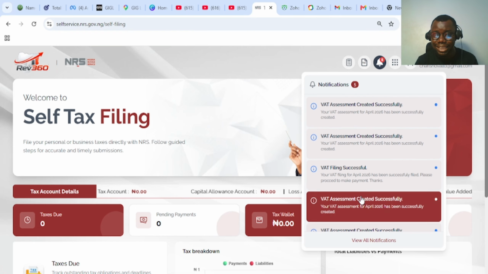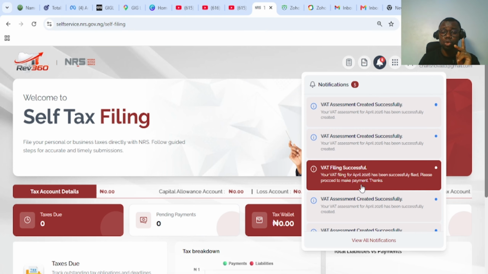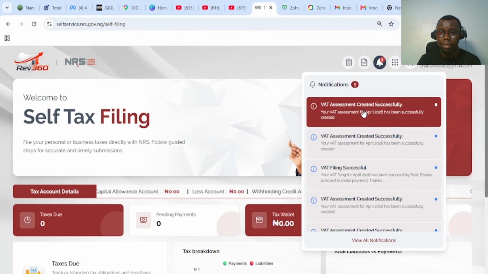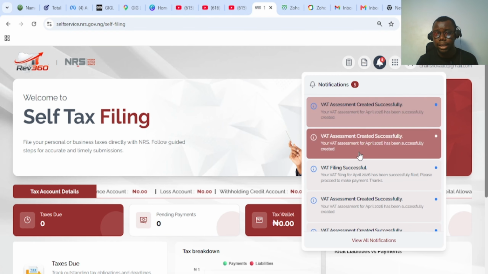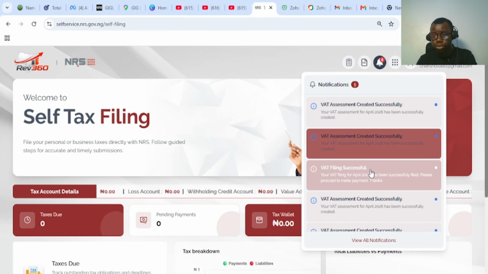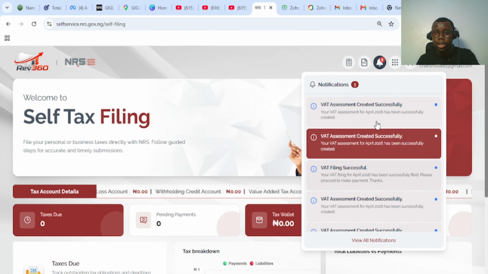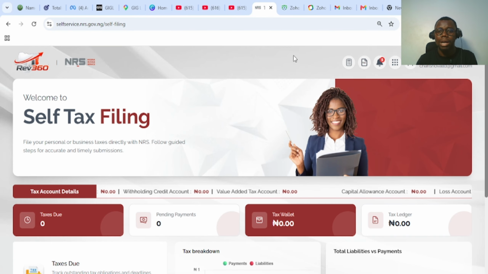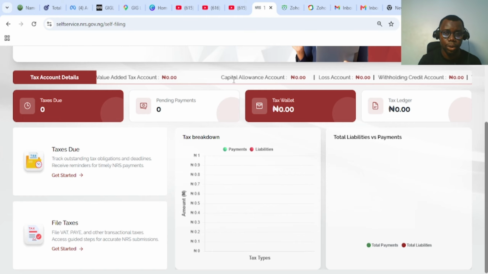So you can see the ones I did. If you remember in the video, I tried the VAT filing twice. After I was done with the VAT filing twice, you could see that it showed me successful twice as well. So once you're done, you come to notification to confirm if the filing has been done properly. I hope you guys get what I'm trying to talk about. So let's proceed to what I'm interested in sharing with you guys today.